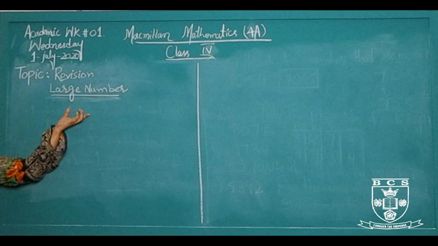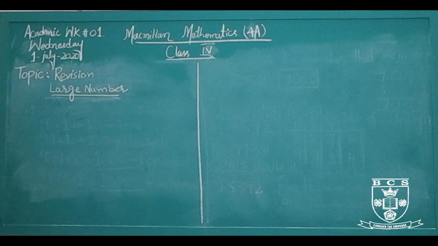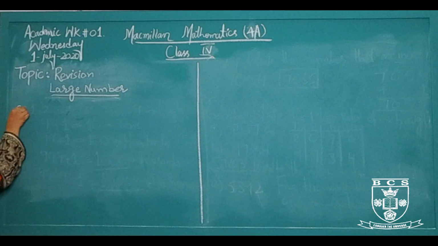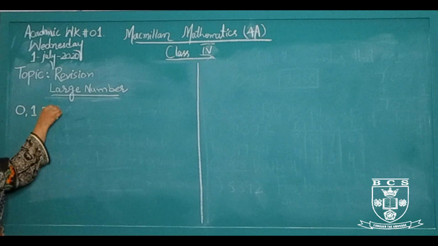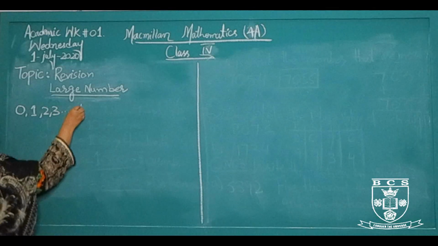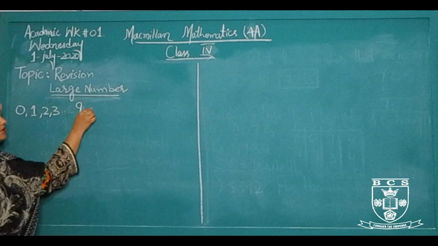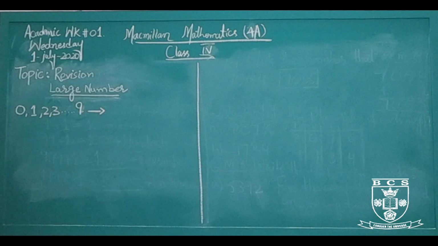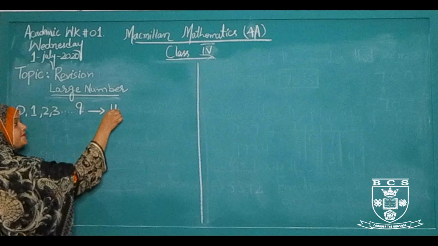Before we start large numbers, we provide basic information about numbers. The numbers start with 0, 1, 2, 3 and so on till 9. These are all called one-digit numbers, and one-digit numbers are also called units.